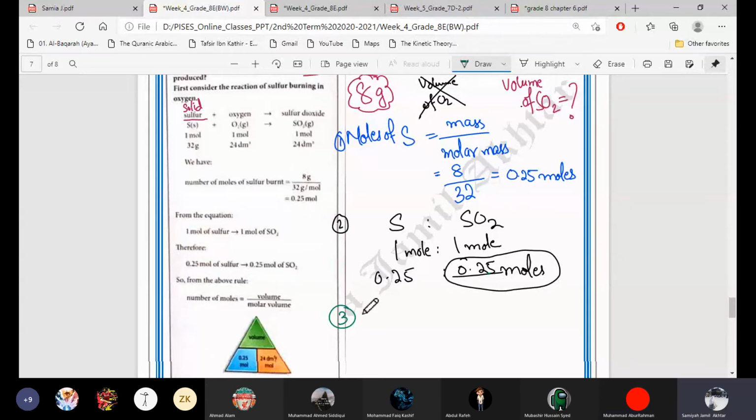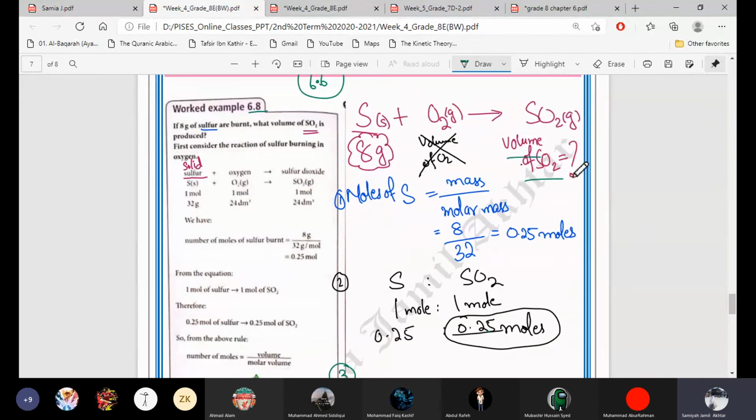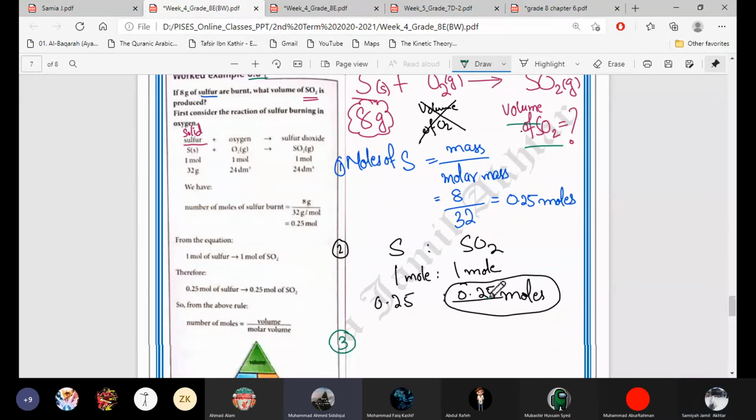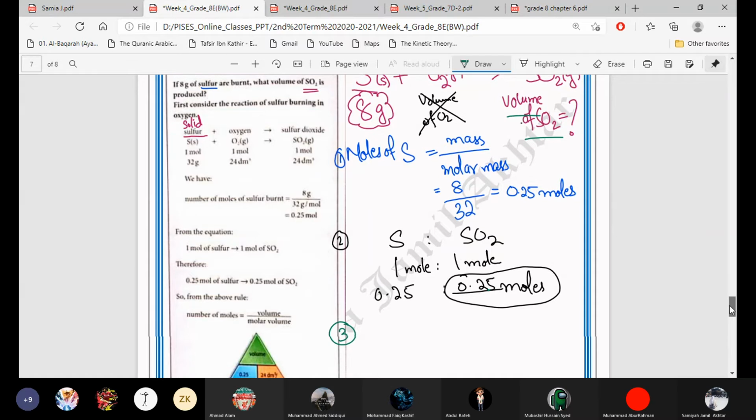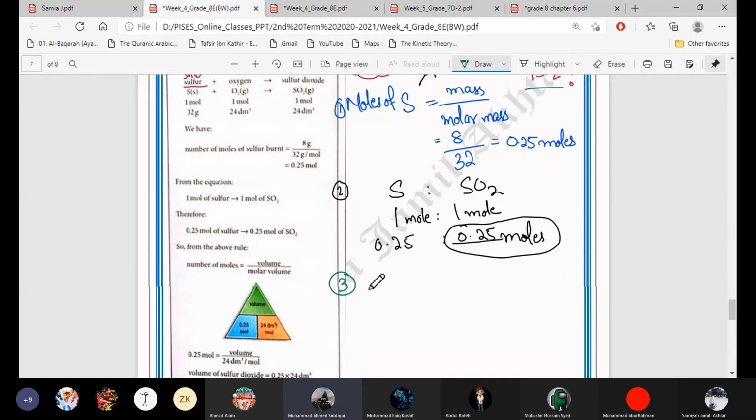Number 3. Now we have the moles of sulfur dioxide. Can we find the volume of sulfur dioxide then? Yes, ma'am. Formula? Moles multiplied by molar volume.